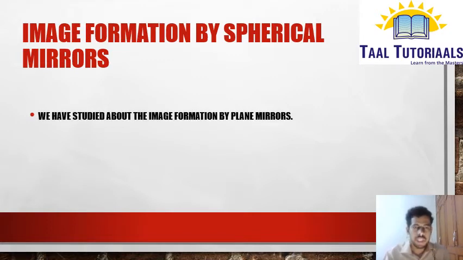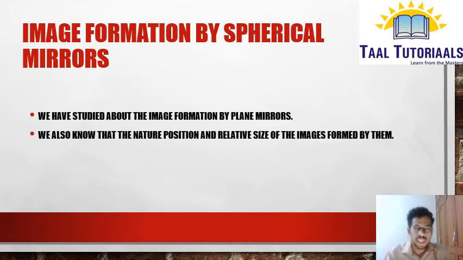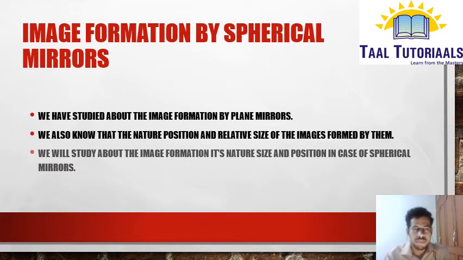We have studied image formation by plane mirrors. I have already explained how the images are formed by plane mirrors, what their nature is and other things. So let me just recall once. The image formed by a plane mirror is virtual and direct. It is the same size as the object and it is as far behind the mirror as the object is in front of it. Now we'll study the image formation, its nature, size and position in the case of a spherical mirror.